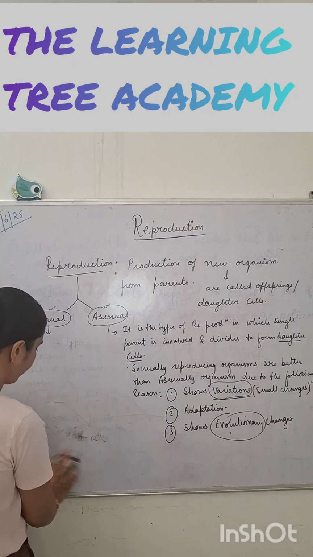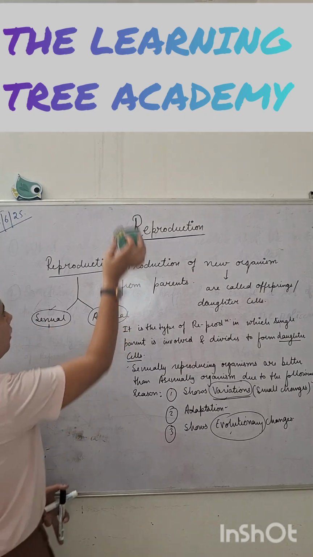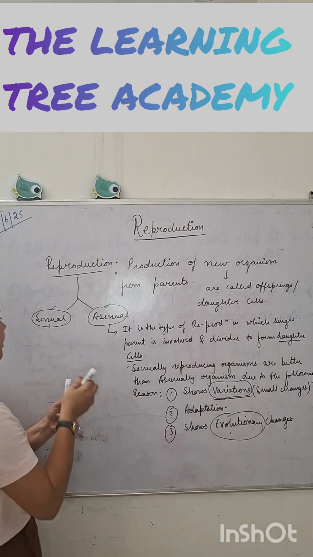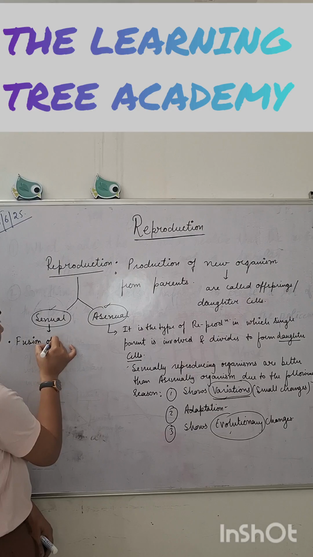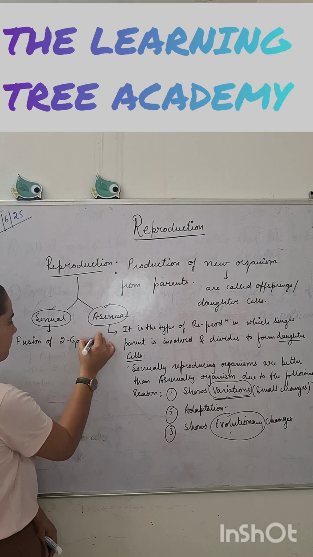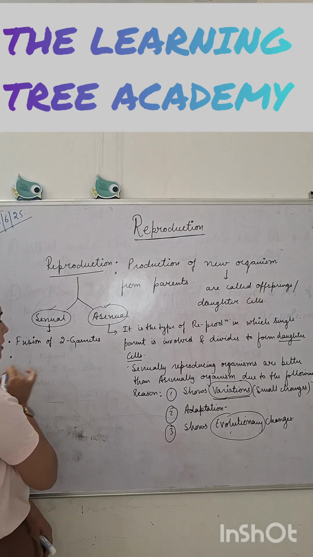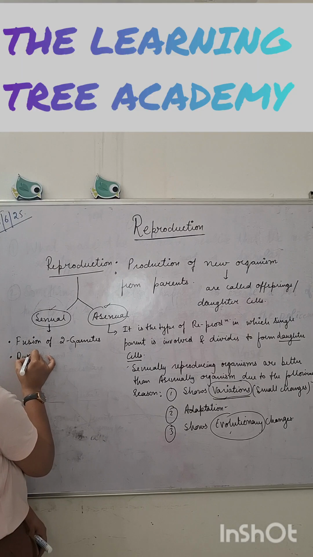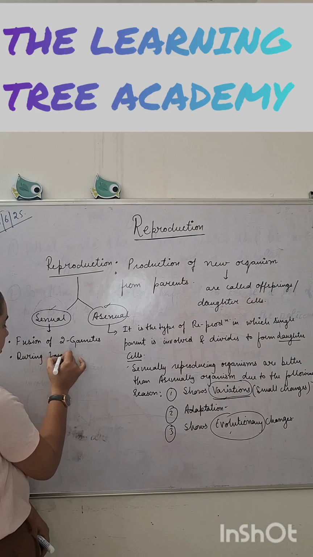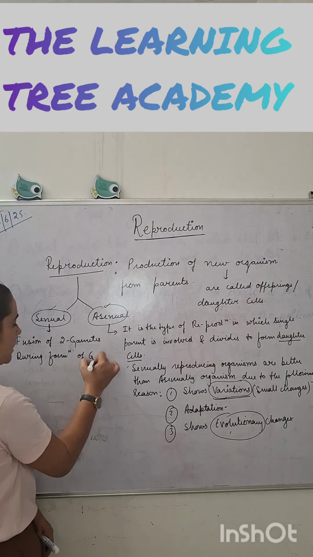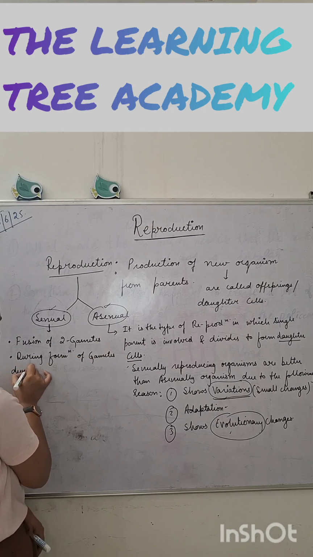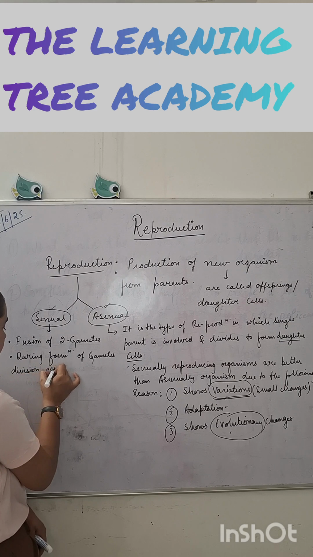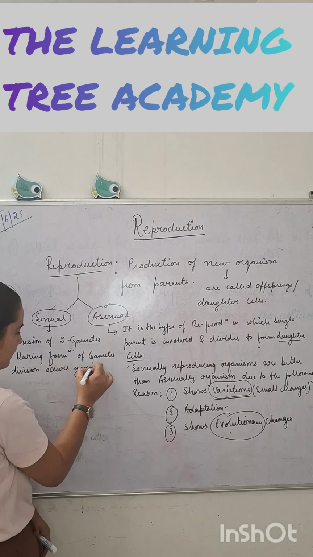The answer is that sexually reproducing organisms are produced by the fusion of two gametes, and during formation of these gametes, division occurs in germ cells.